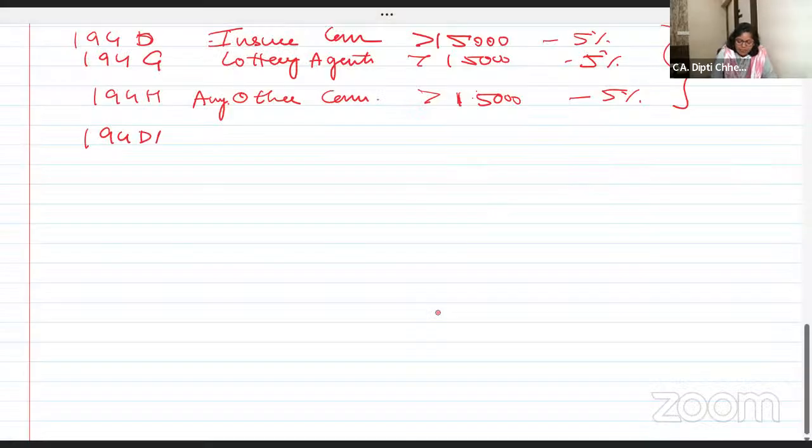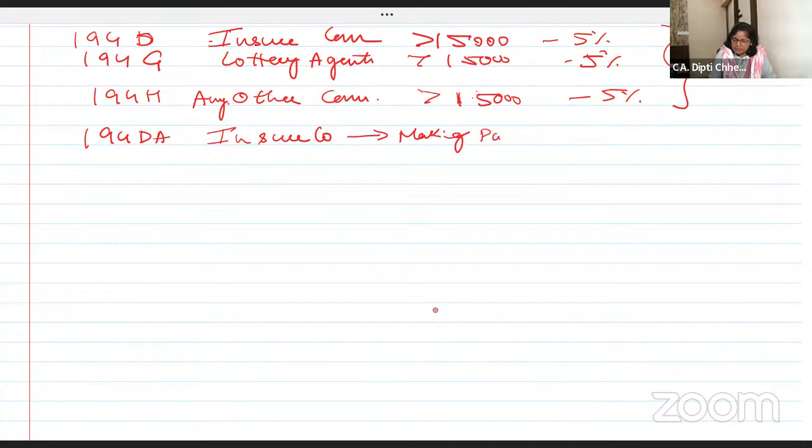अभी क्लियर हो जाएगा. What I am making you write, you all write down. 194DA. Okay. Insurance company making payment above rupees 1 lakh, छोटा मोटा पेमेंट के लिए no TDS. So they will deduct the TDS at the rate of 5%. But कब deduct करेंगे?